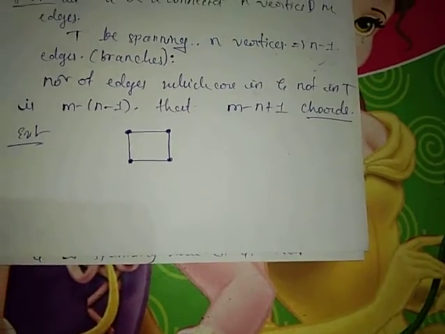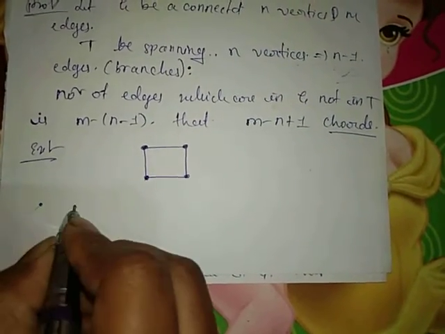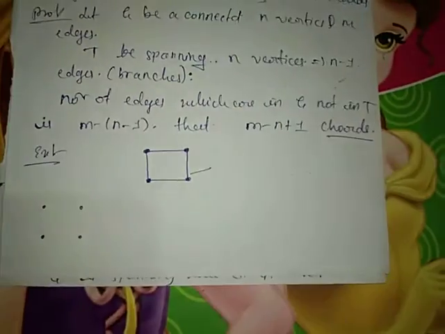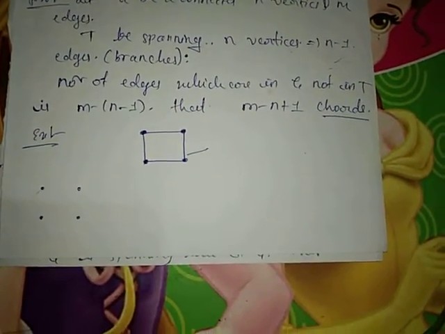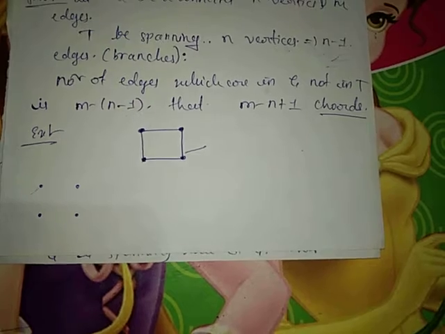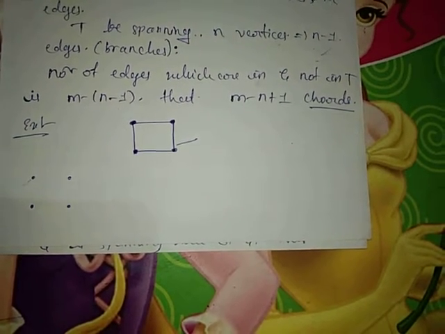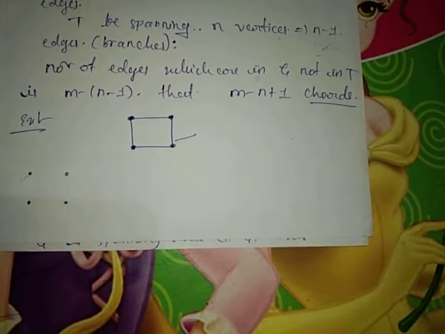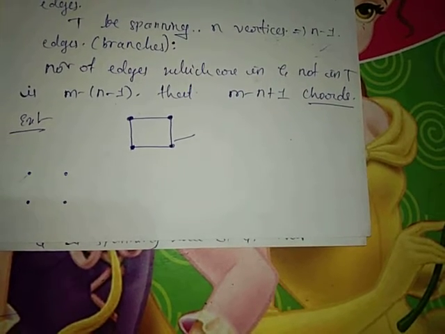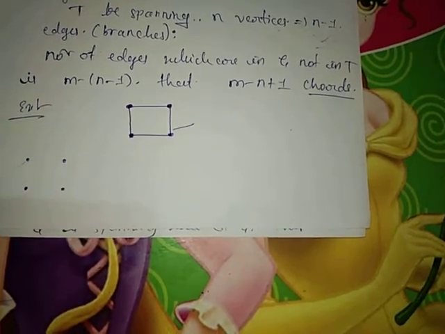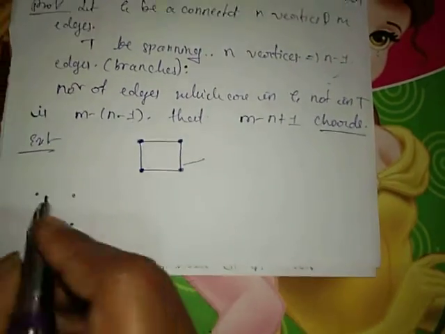That is the condition. A graph itself may be a tree here. Here there are 4 vertices, so this tree must have 3 edges.